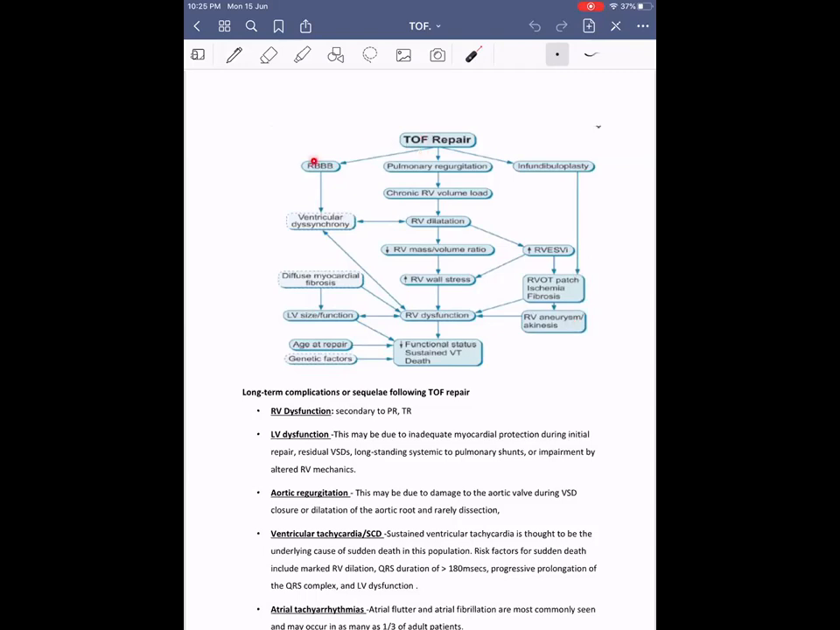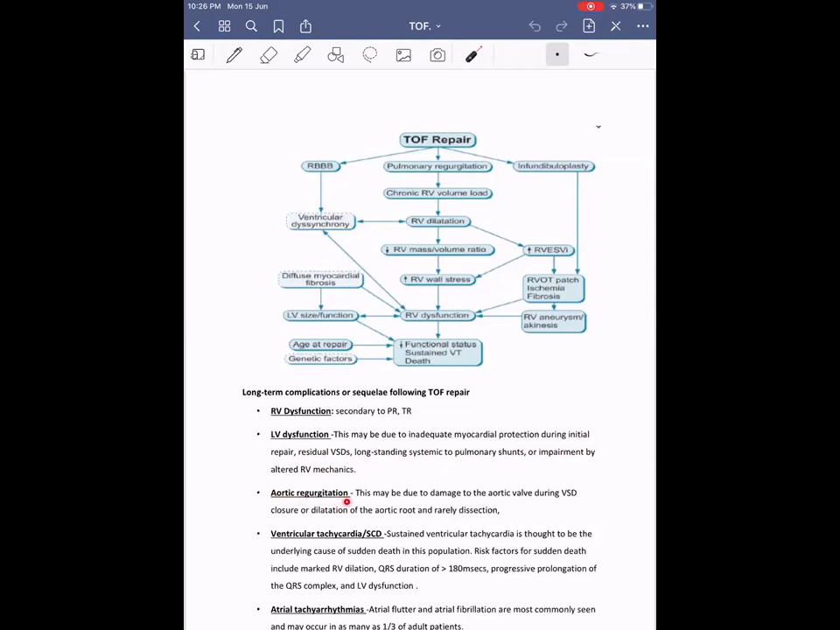Then following TOF repair, the majority of the patients will have RBBB. This in turn can lead to ventricular dyssynchrony and diffuse myocardial fibrosis. Because of interventricular dependence, LV function also gets impaired. Then coming on to long-term complications: the same RV dysfunction secondary to TR and PR, and LV dysfunction can happen because of inadequate myocardial protection during the initial repair, residual VSDs, long-standing systemic to pulmonary shunts, or altered RV mechanics.